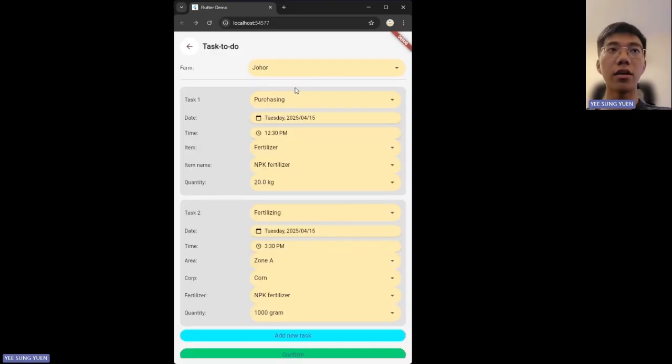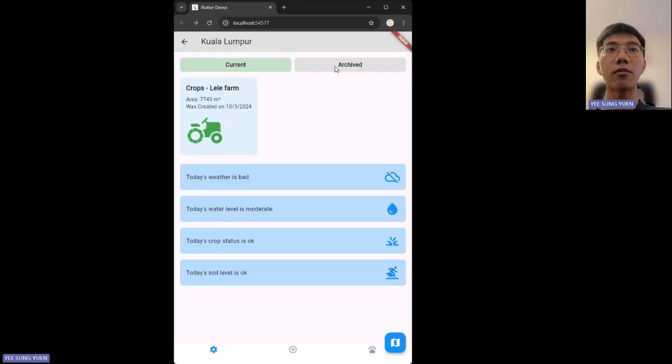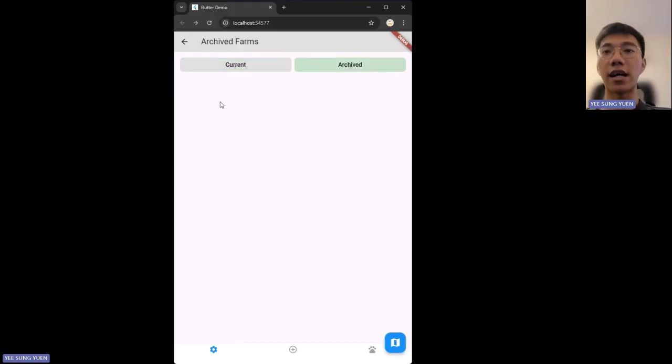Click on add task to do. Here you can choose your own farm, choose your task, choose the date, time, item name, and also the quantity. You can add more tasks as well, or you can just confirm these 2 tasks. Moving on, click on Kuala Lumpur. You can click on archive. Here you can see all the harvested crops.